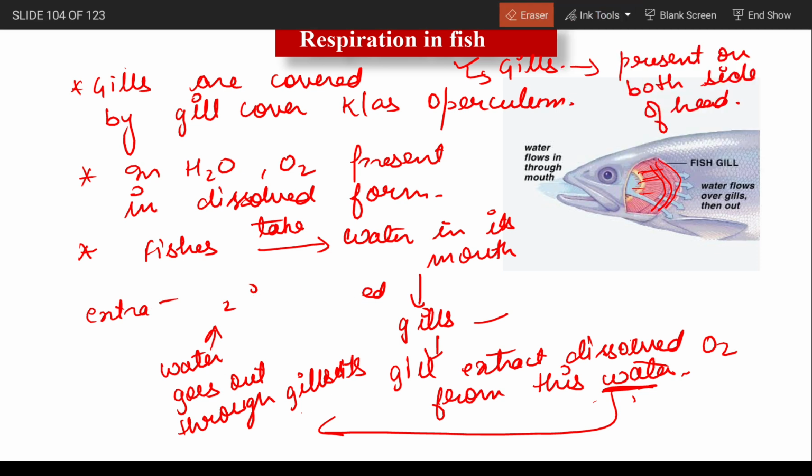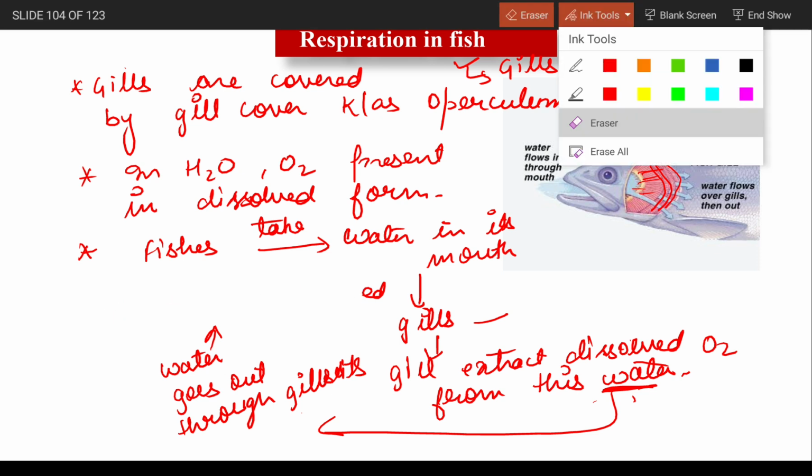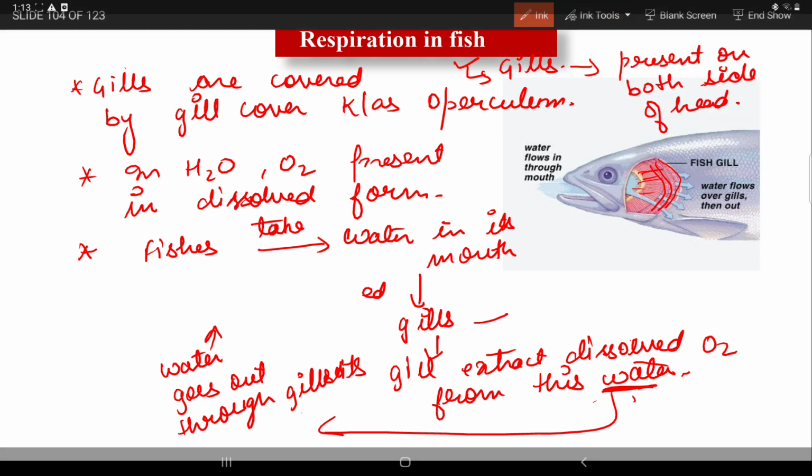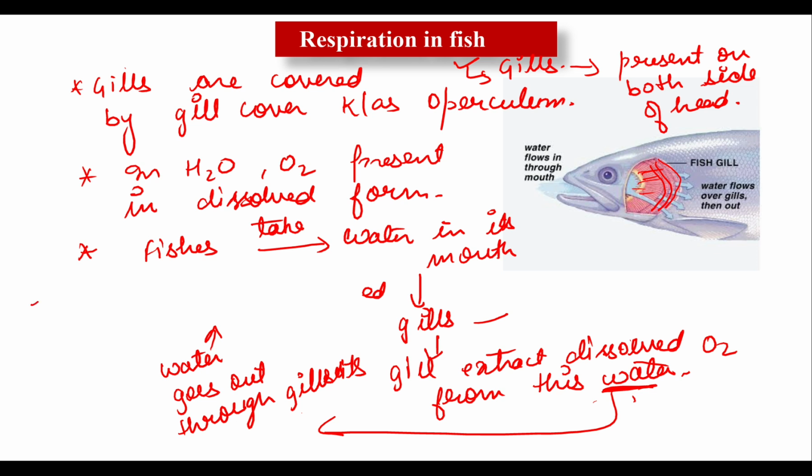No need to write all these things. Just write down: extracted oxygen passes to all parts of the body. How? Who is responsible for passing the oxygen to different parts of the body? Yes, the blood. So all these things happen with the help of blood.